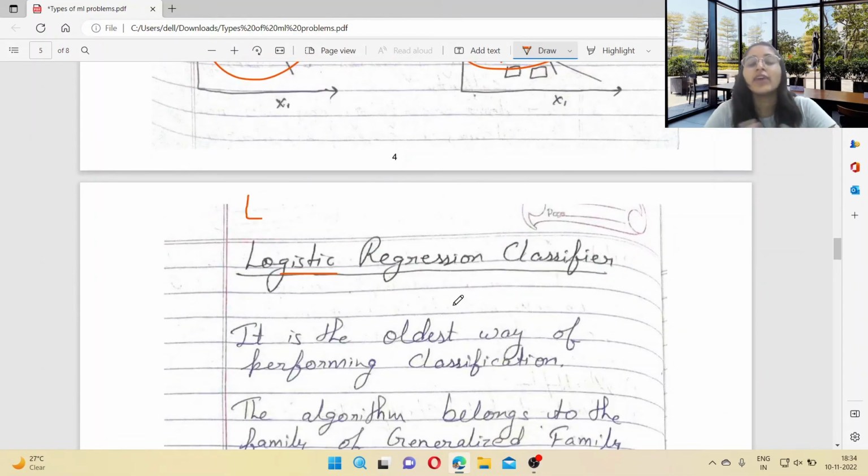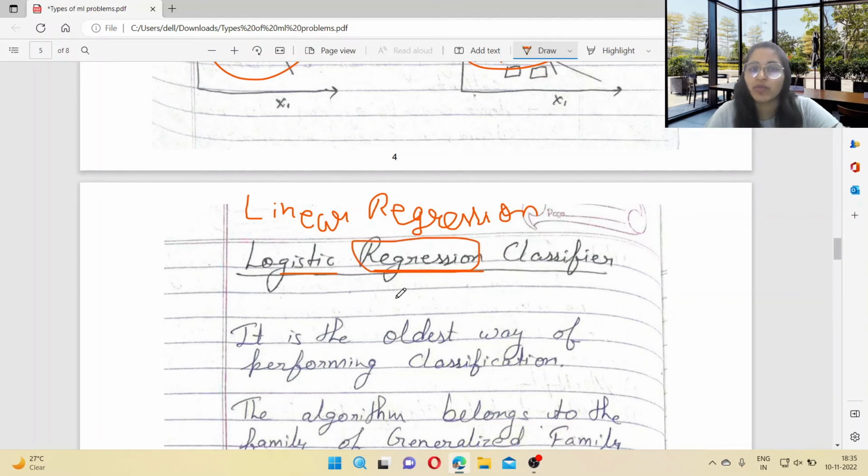Okay, for the regression problem we use linear regression. Linear regression is used for regression problems, but logistic regression is used for classification problems. Yes, logistic regression contains the term regression, but it is not used for regression problems. It is used for classification problems.